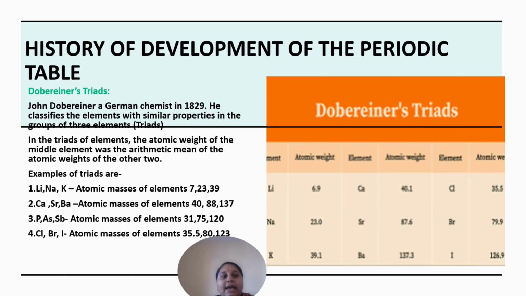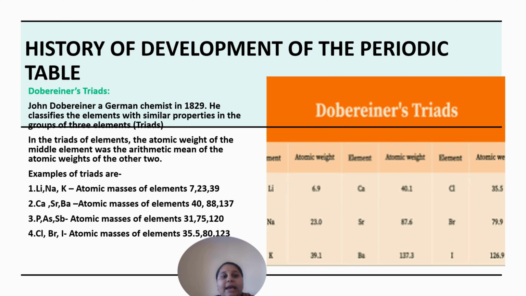Groups 1 to 7 are divided into 2 subgroups, A and B. Group 8 consists of 3 sets, each containing 3 elements. The inert gases are present in the 0 group, that is the 18th group.